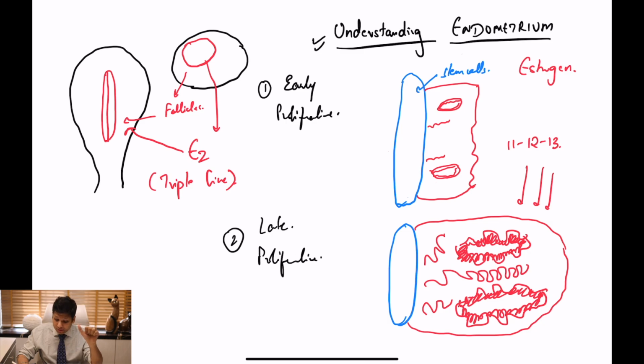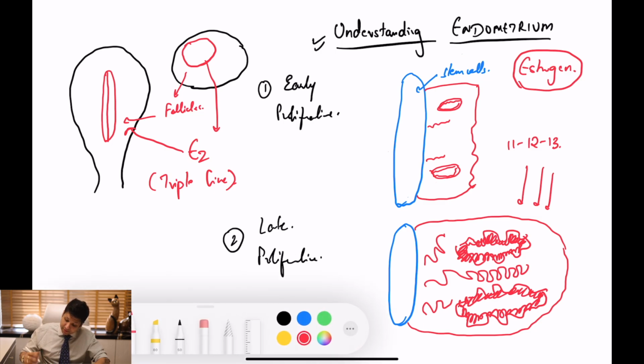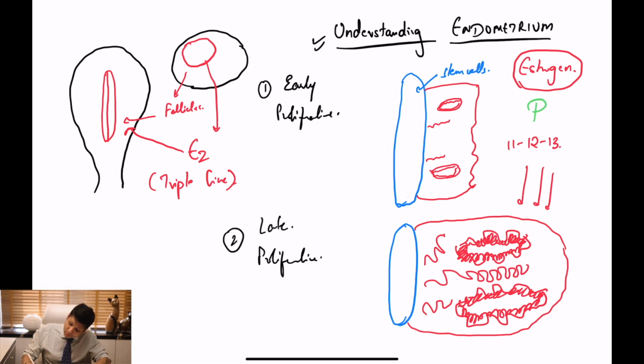That is very important. The other thing we must understand is, because estrogen is present, estrogen has a lot of other properties, and one of the properties which estrogen has is to stimulate progesterone receptors. Okay, very simply we must understand that progesterone receptors are of two types: progesterone receptor A and progesterone receptor B. That's all that we need to understand. But we must remember that receptor A is important and it is constant.